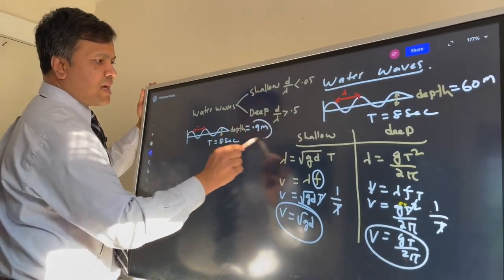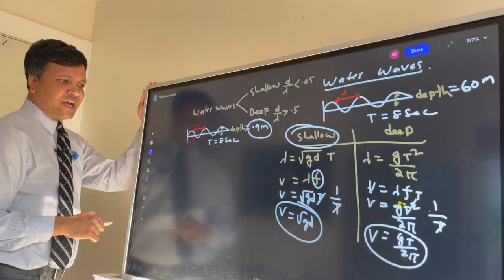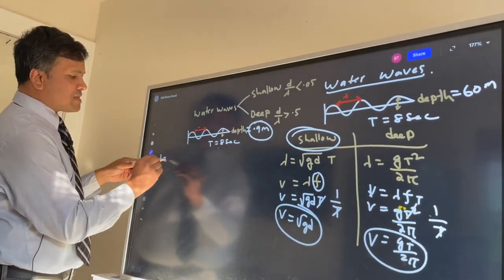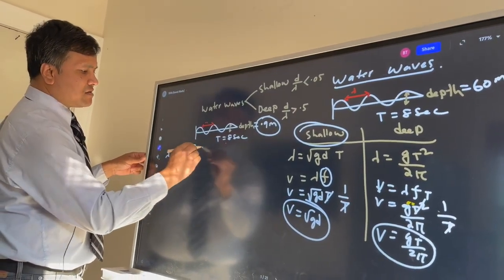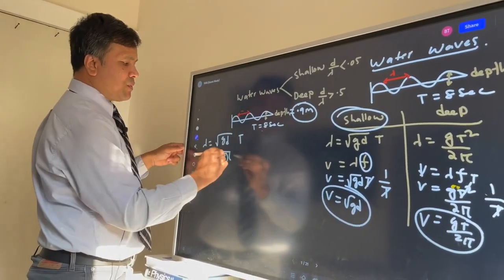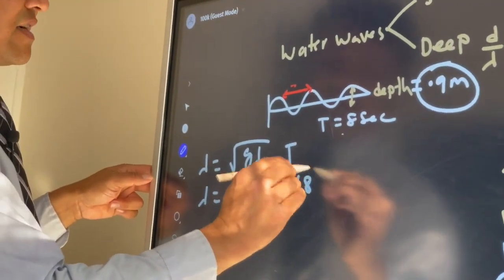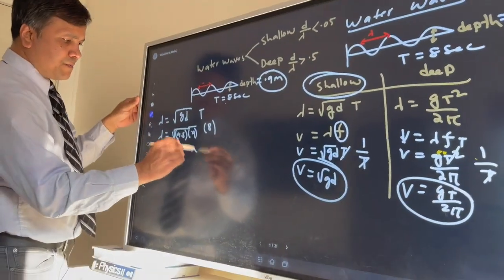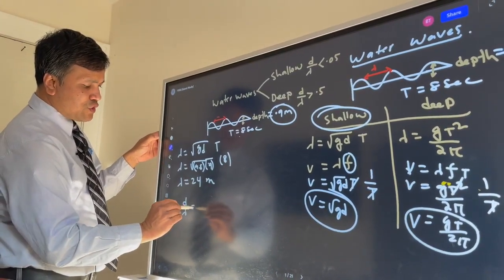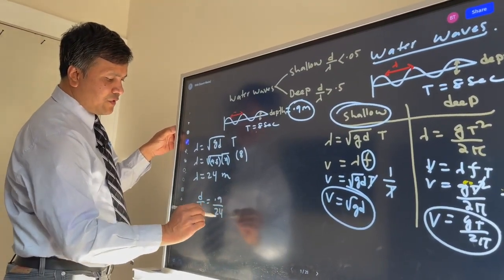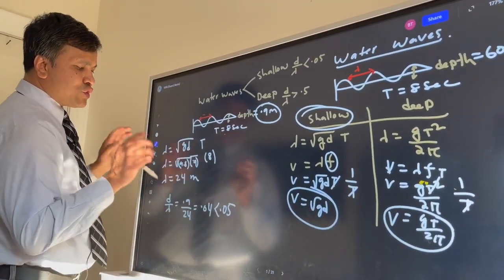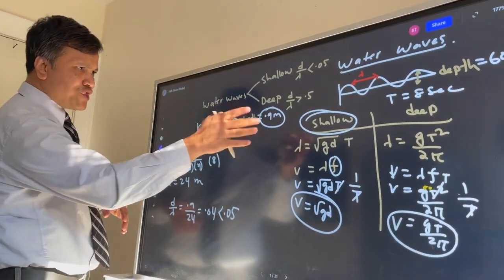So we think that 0.9 meter would be shallow, but we have to check that. And how can we check that? It's very simple. We're going to use lambda equals gDT. So lambda is, g is 9.8, D is of course 0.9, and T is 8, which gives 24 meter. Now we're going to use the other formula, which is d over lambda. So d is 0.9 divided by 24, which is 0.04, which is less than 0.05. So this is an example of shallow water.